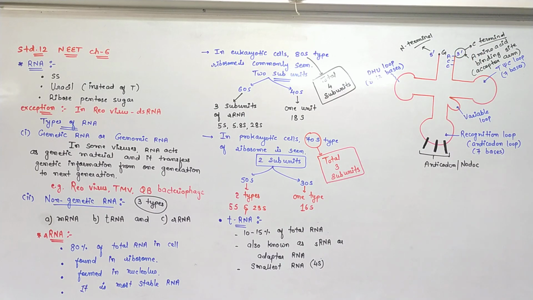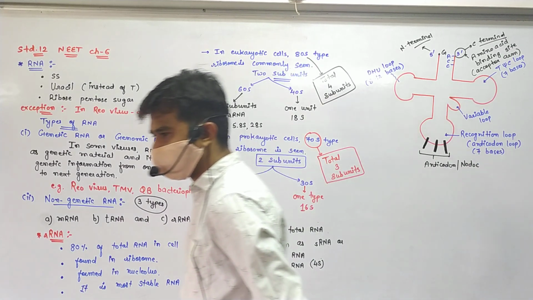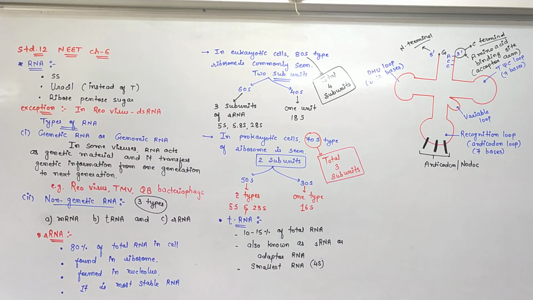In amino acid structure, at the center a carbon is present. On one side the carbon is connected to H, on one side an amino group and on another side a carboxylic acid group, and below an R group is there. R is the variable group. According to the R group, Lehninger classified the amino acids into 4 groups. Fine. So you know that there are a total of 20 amino acids.